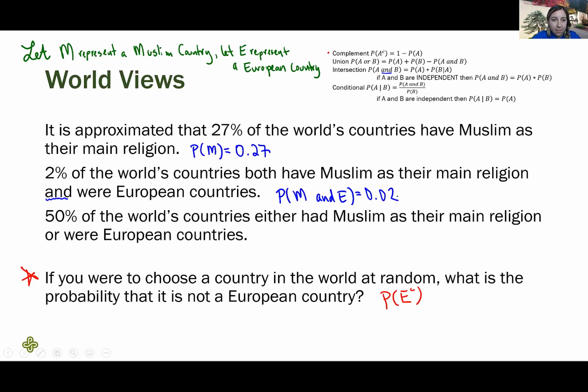And lastly, 50% of the world's countries either had Muslim as their main religion or European countries. That buzzword or is the one related to unions. So that one's going to be a union.